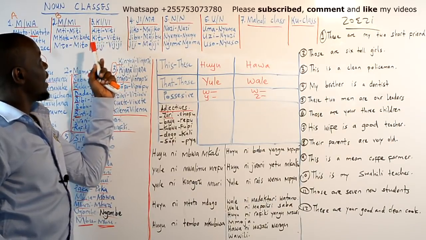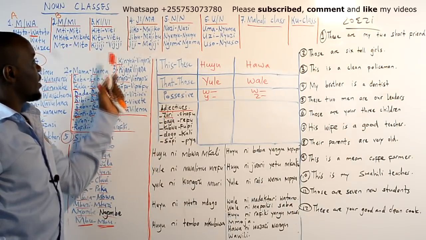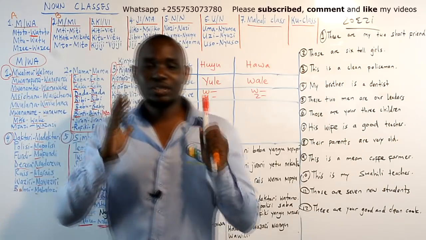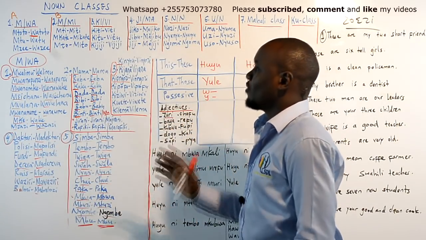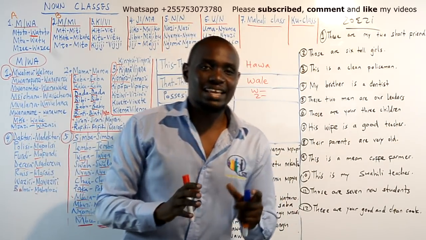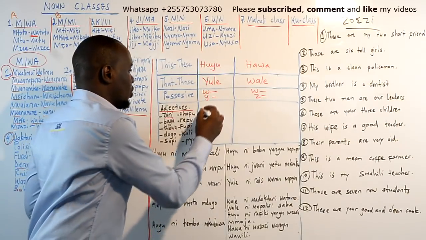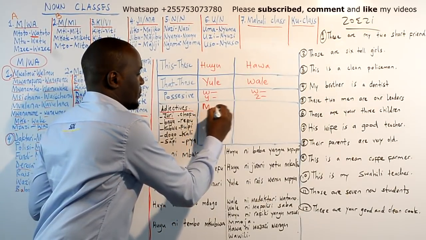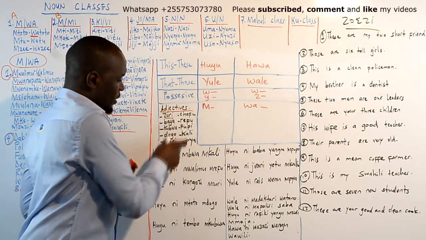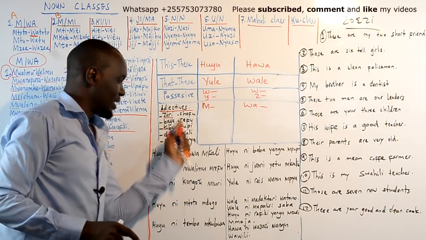So a good village will be kijiji kizuri, vijiji vizuri. You see that? But today we are going to focus only on mwa noun class. How are we saying adjectives for mwa noun class? Adjectives for mwa noun class are going to be m, and wa for plural. So in all these adjectives, you need to put m before you tell the adjective.